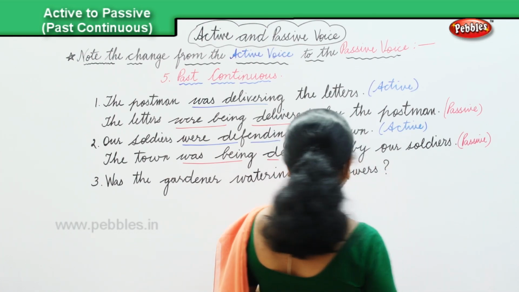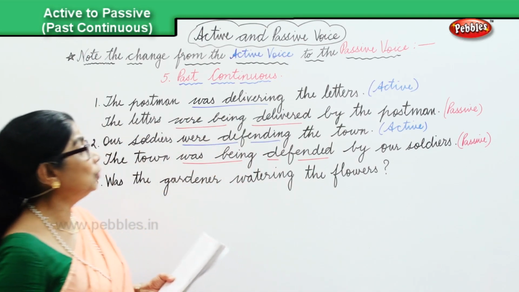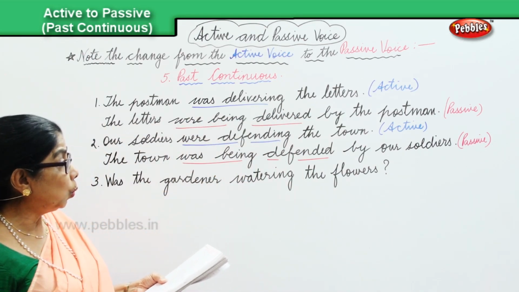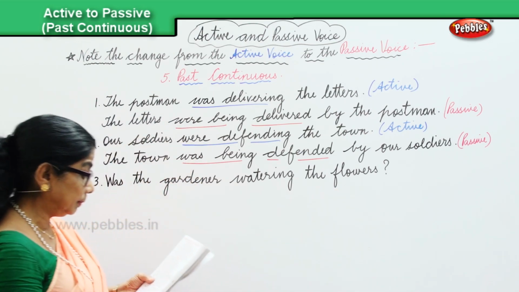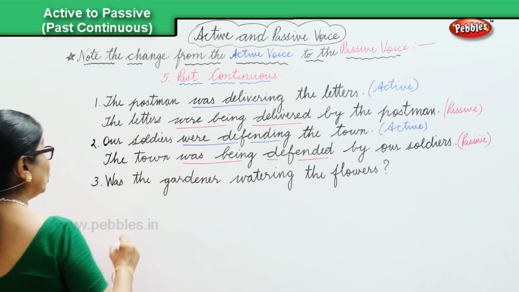That's the active. Now when you change over into the passive, we have were the flowers being watered by the gardener?